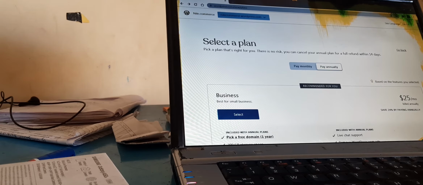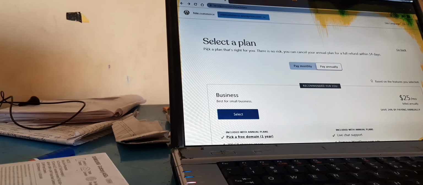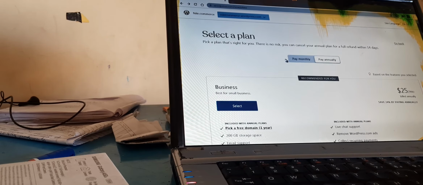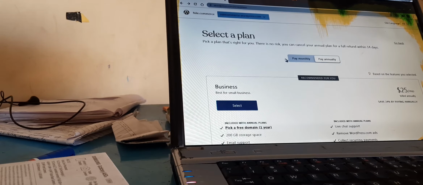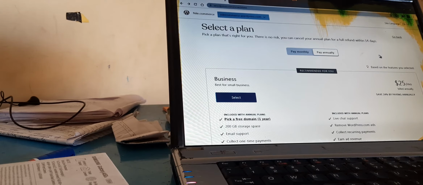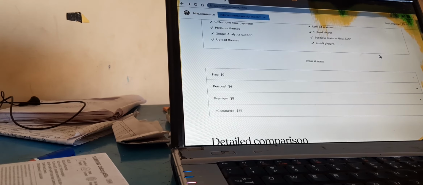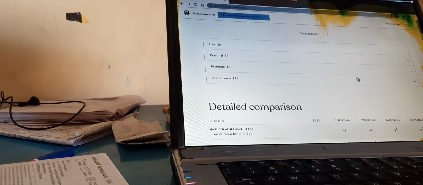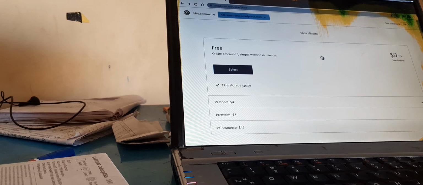They're saying, select a plan. You can select a plan, but we are going with free, so we are not going to select anything. Pick a plan that's right for you. There is no risk. You can cancel your annual plan for a full refund within 14 days. So we are going with free, and here you have the option with free, so I am clicking this one.